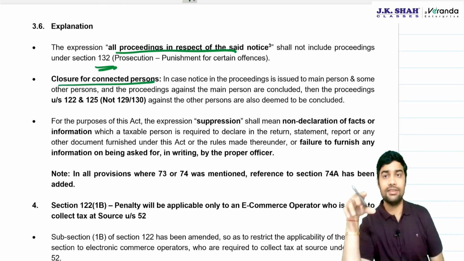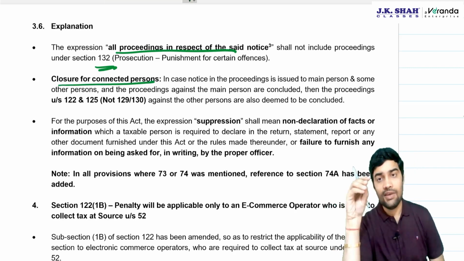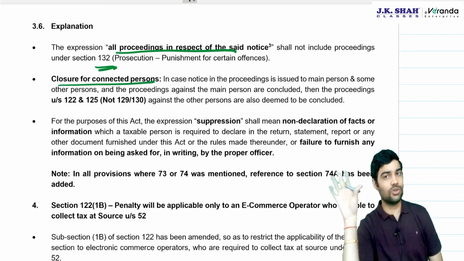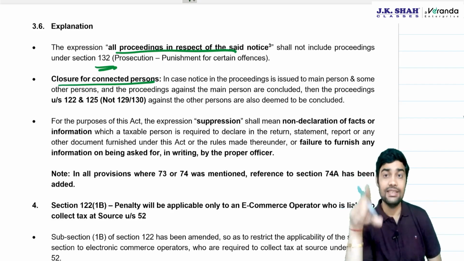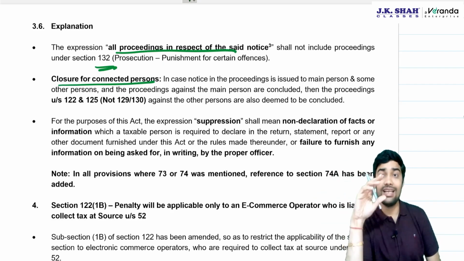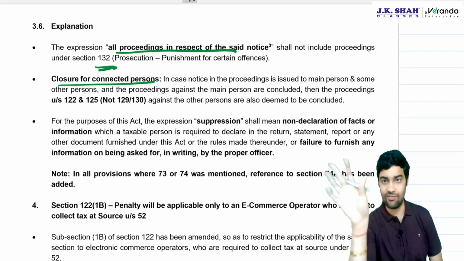Closure of connected person. Suppose a notice was issued against Mr. A. If Mr. A's proceeding is closed, the transporter's proceedings will also be closed. But this does not apply for 129 and 130. 129 has a separate penalty for the transporter. 130 also has a separate redemption fine for the transporter.